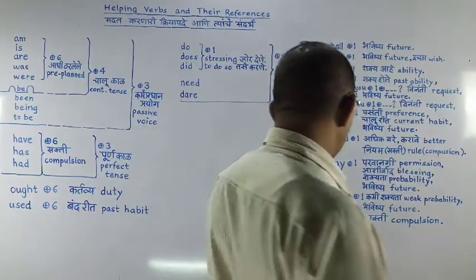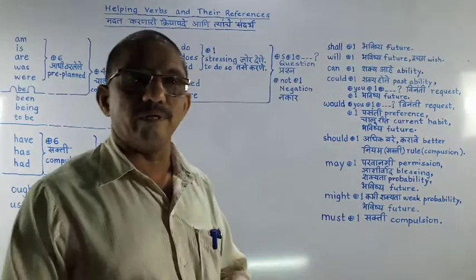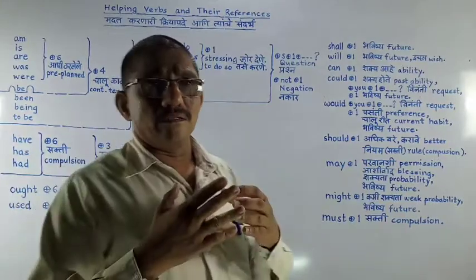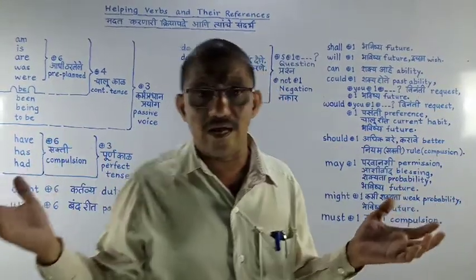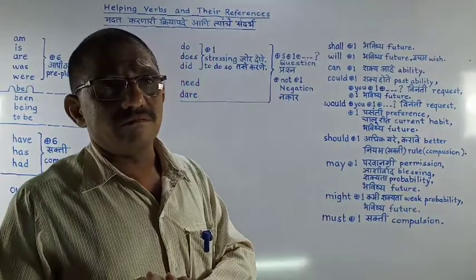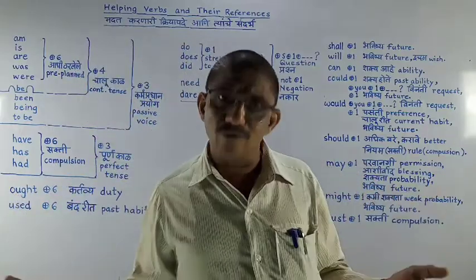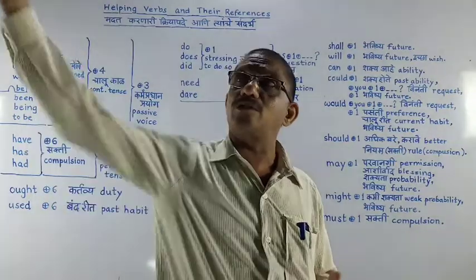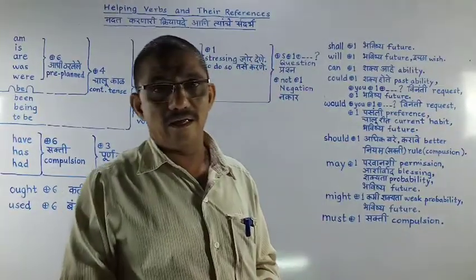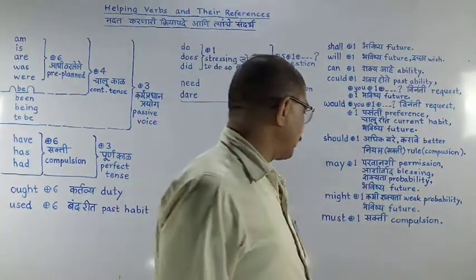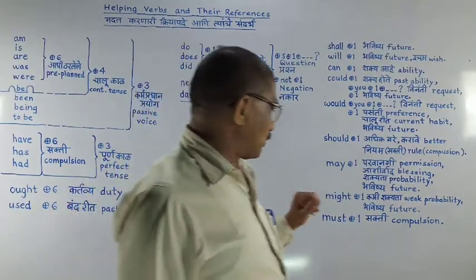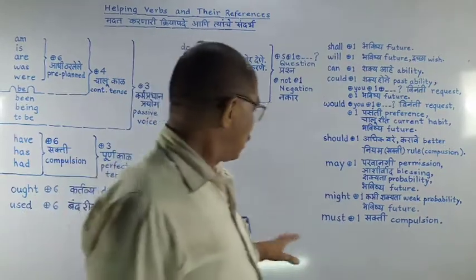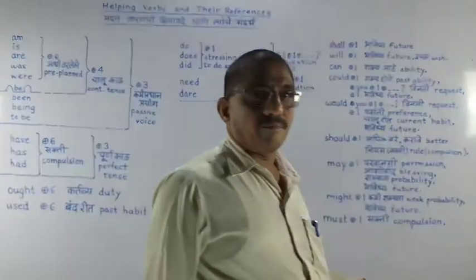Next we shall see might. Might is big probability. Now there is a collection of clouds in the sky, on one side of the sky. Then I can say it might rain. It is big probability. Now about future, we can say I might go. Next is must.